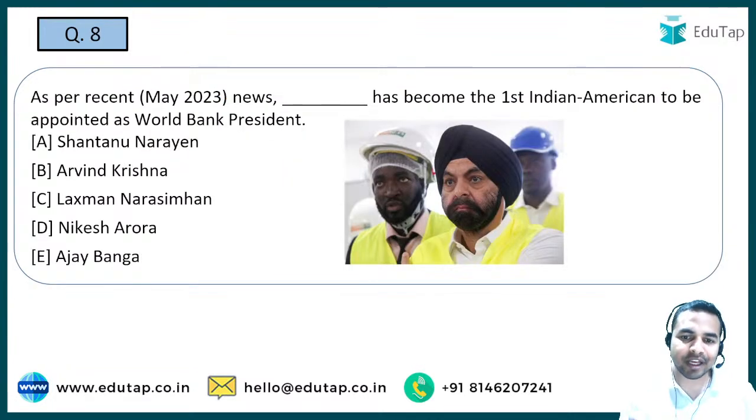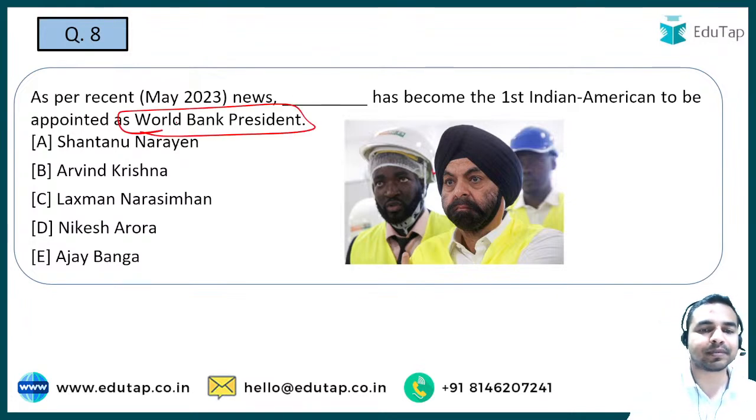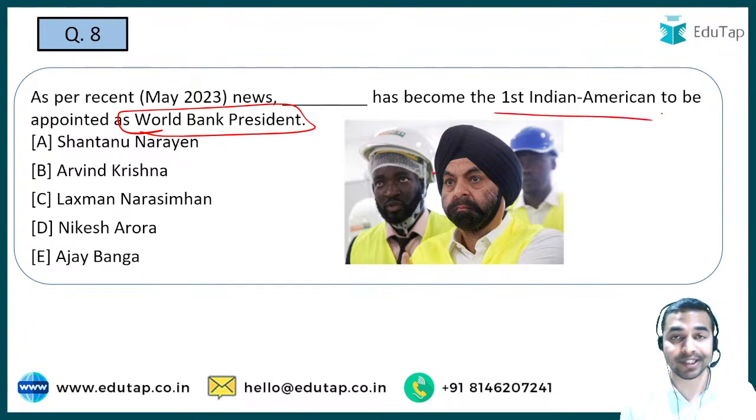अब अगला question guys, a very important question because this question is on the World Bank president. ठीक है जी, तो आपको बताना है उन first Indian American का नाम who has been recently appointed as the World Bank president. He was earlier nominated by the US President Joe Biden, and now he has finally become the first Indian American to be appointed as the World Bank President. And this is the halwa question for all of you.